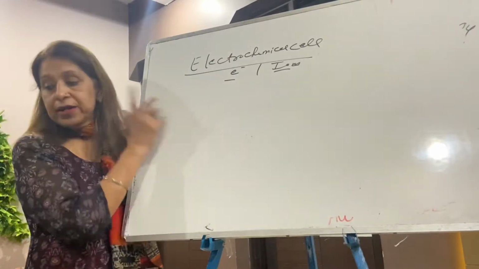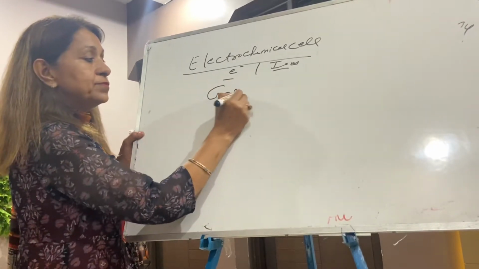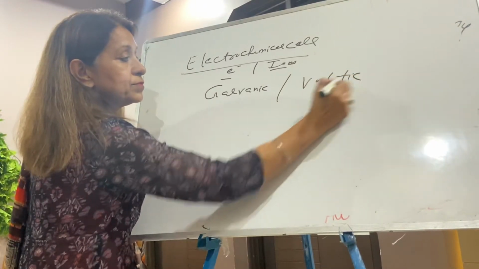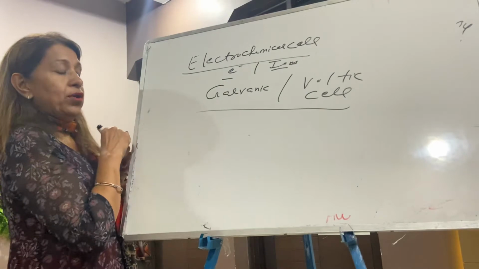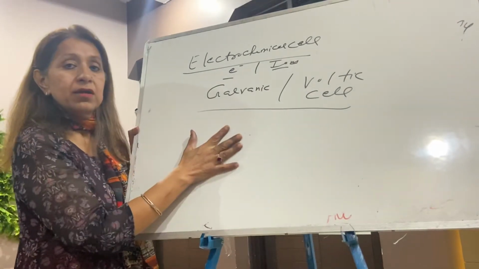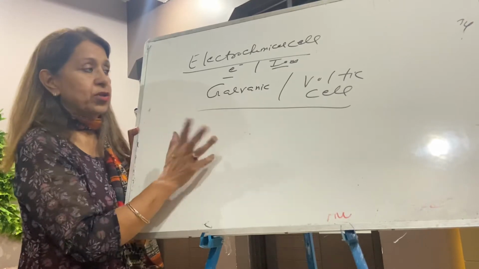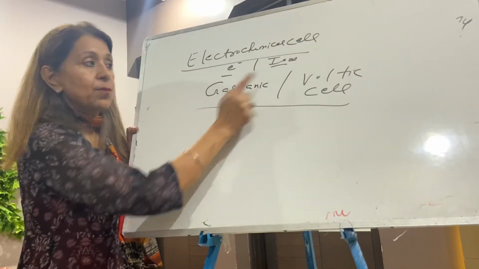Electrochemical cell. Write on. This is also called a galvanic cell, galvanic and voltaic cell. You can open your NCERT book even, but more clear points will be here. In NCERT the language is difficult, so take the help of both, right? Electrochemical cell, galvanic cell, voltaic cell.